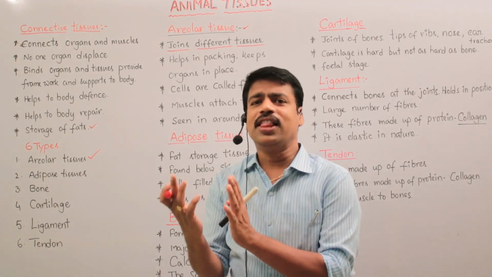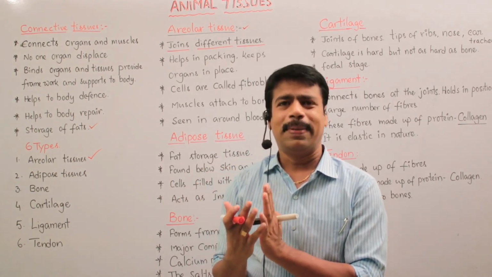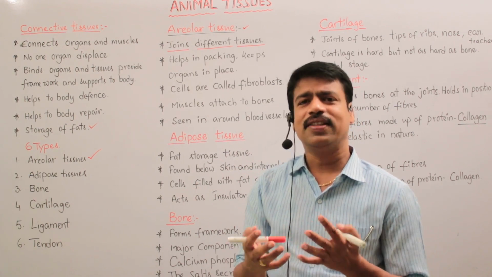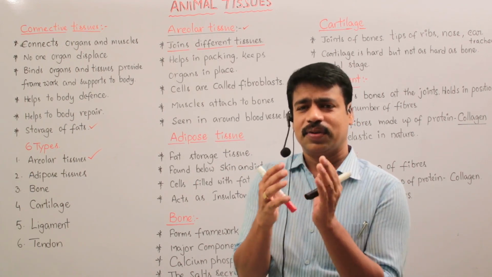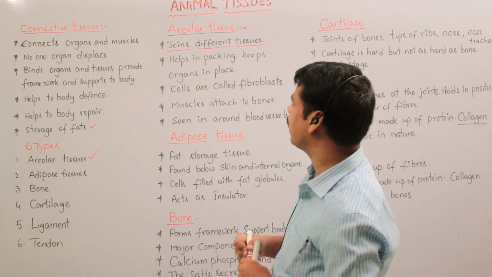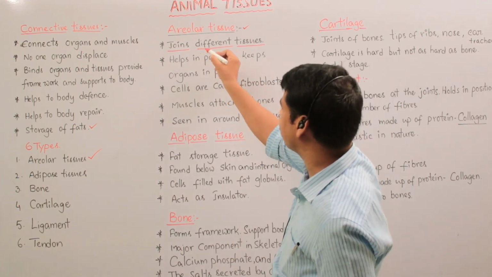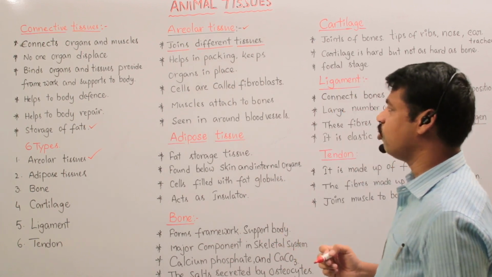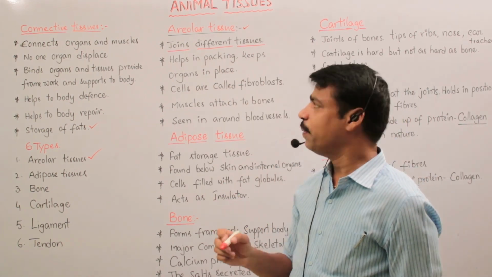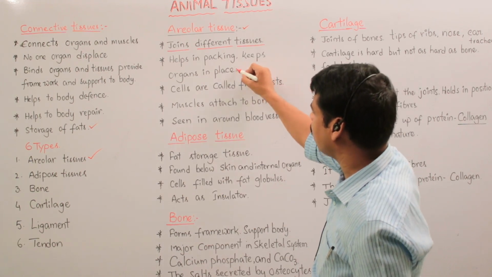So all the muscles connect and create a framework for our body. So the areolar tissue joins different tissues, and it also helps in packing and keeps organs in place.